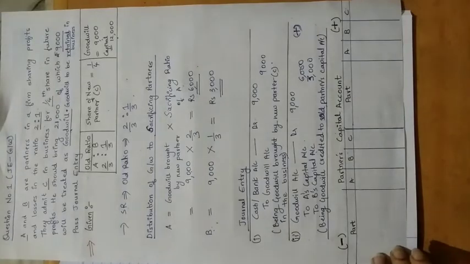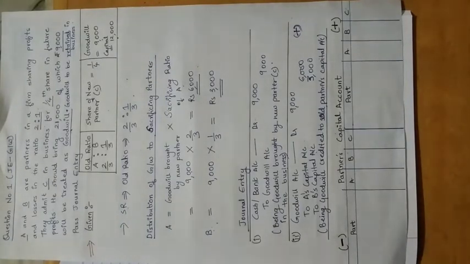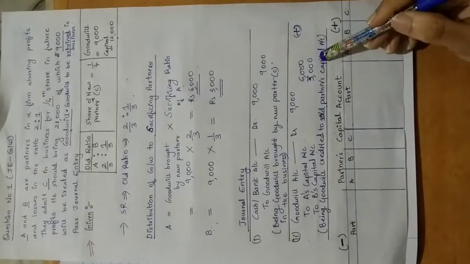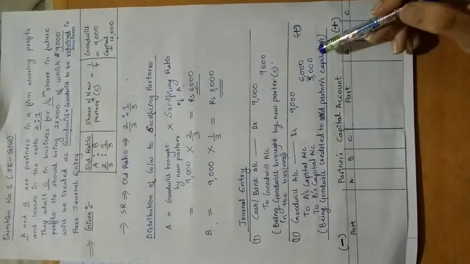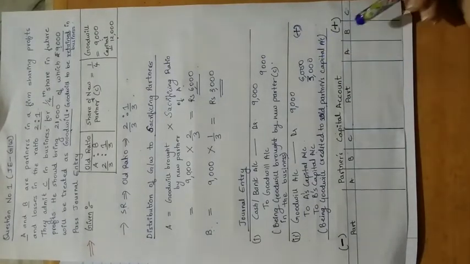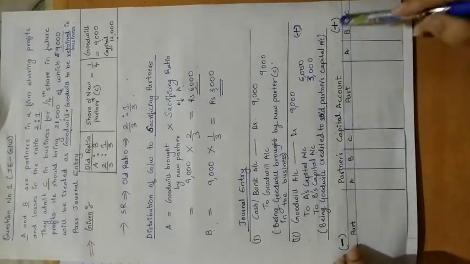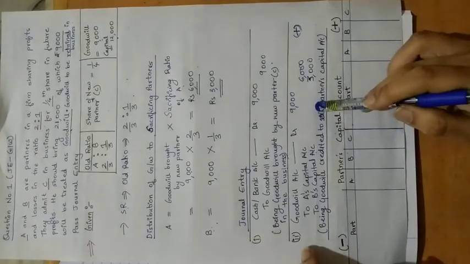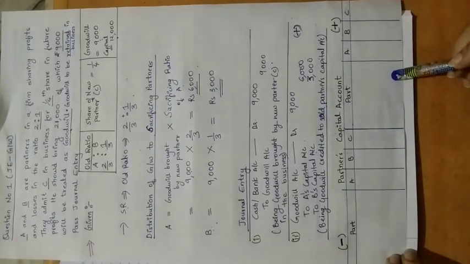When we take a big problem on admission of a partner, in that problem you have to open revaluation account, partners capital account and balance sheet. So how the goodwill entry, the goodwill that is being brought by the partner, and which is been retained in the business, how that entry will be recorded in the partners capital account, in the ledger account. Journal entry we already seen, so it is very easy to record it over here.